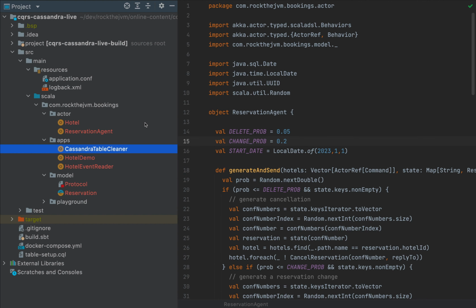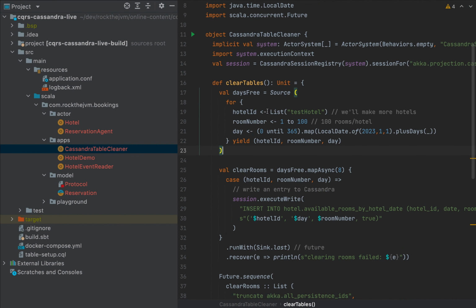Now, we're going to scale things up a bit by creating this reservation agent and making it manage more than one hotel. Now, in order to be able to test it, we are going to modify the Cassandra table cleaner to manage not just one hotel with the name test hotel, but let's say 100 hotels with the name hotel_I or something.